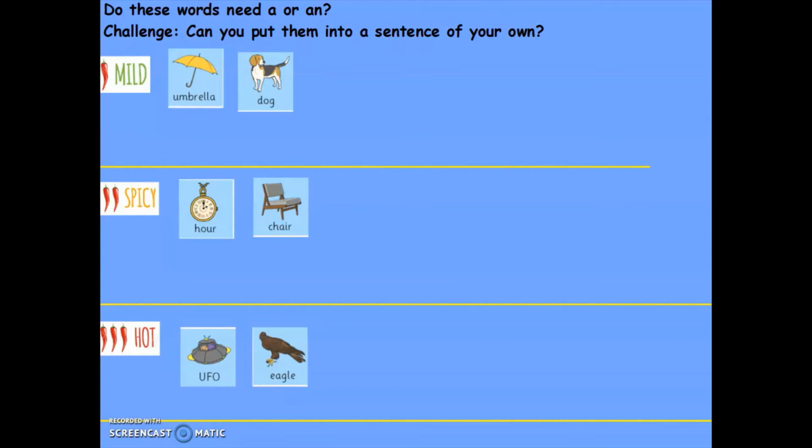In your literacy book, you need to write the challenge that you are doing. For example, you would write Spicy Spag Challenge. Your word with your article in front of it. For example, an hour. Your second word with an article in front of it, and then a sentence with both words in. Please pause the video to give yourself time to do this, and then press play to continue with the lesson.